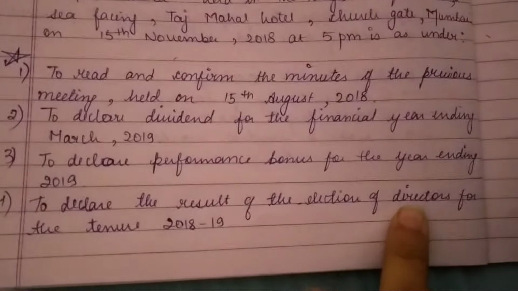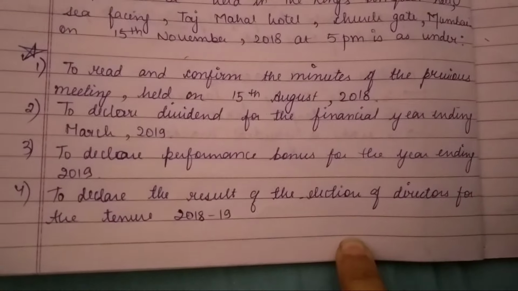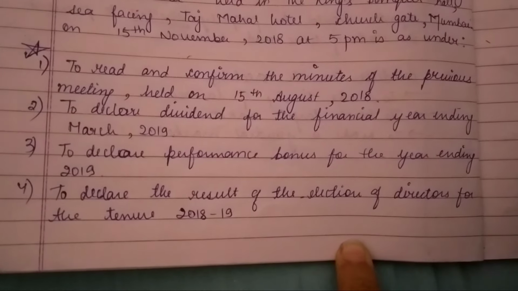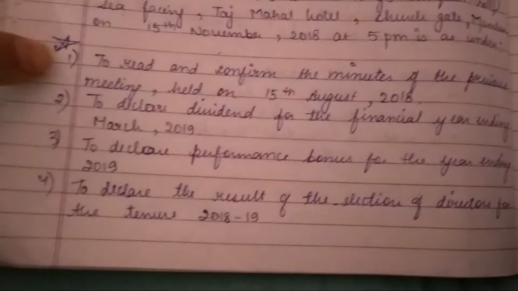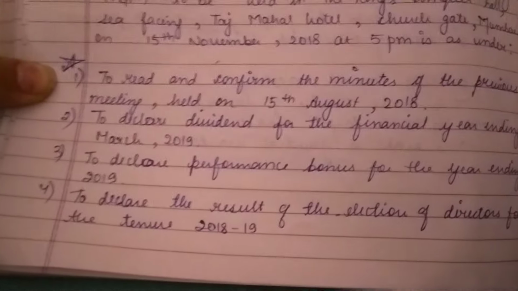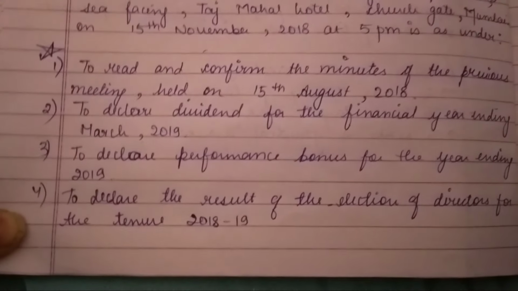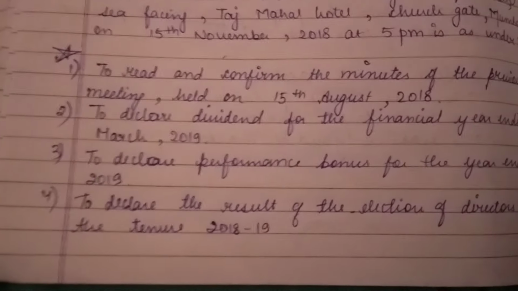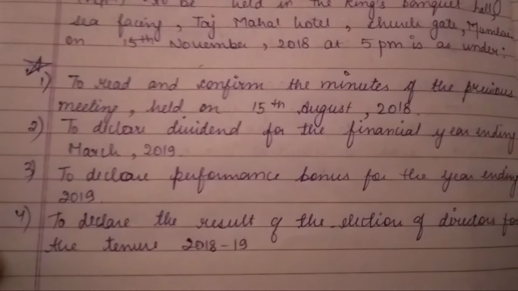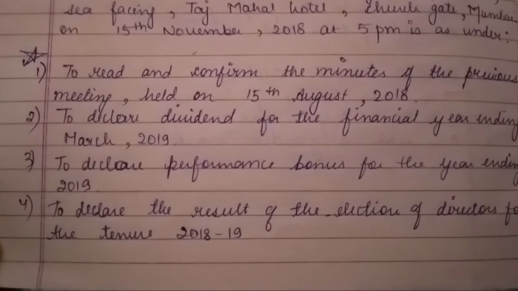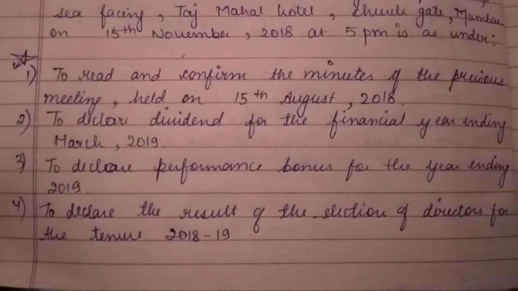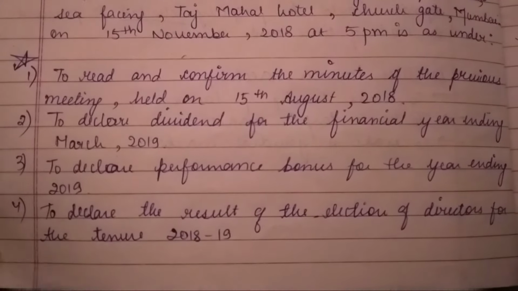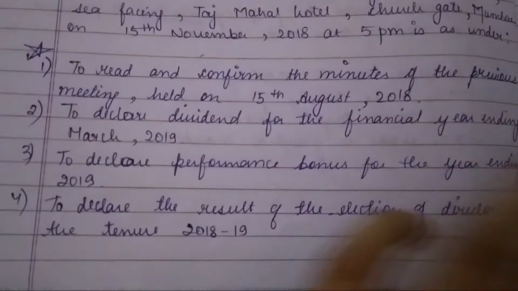Next what we have right here is to read and confirm the minutes of the previous meeting held on 15th August 2018. This has a star mark because this is the most important agenda which has to be written in every agenda you write. This cannot be skipped. To read and confirm the minutes of the previous meeting held on 15th August, whatever the date, you can imaginarily put it.